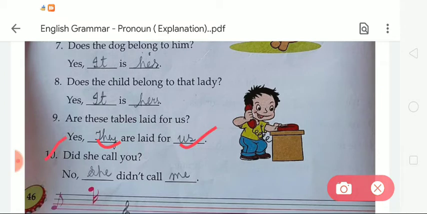Number 10. Did she call you? So what will we write? No, she didn't call me. So here the subject she and object me.